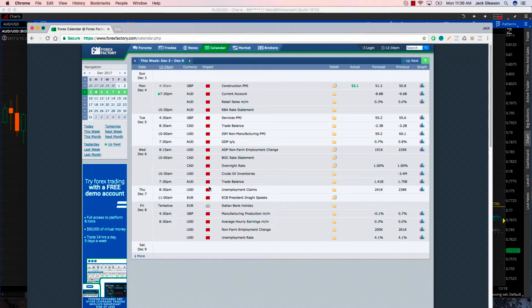On Thursday, 8:30 a.m., unemployment claims for the US dollar, and 11 a.m., we're going to have ECB President Draghi speaking. Friday, for the Great Britain pound, we have manufacturing production at 4:30, and then at 8:30 a.m., average hourly earnings, non-farm employment rate, and unemployment rate are going to be the news events for the week.